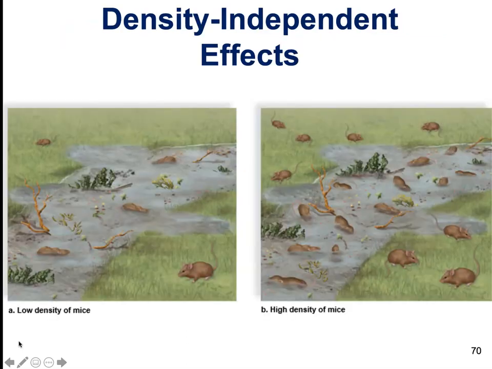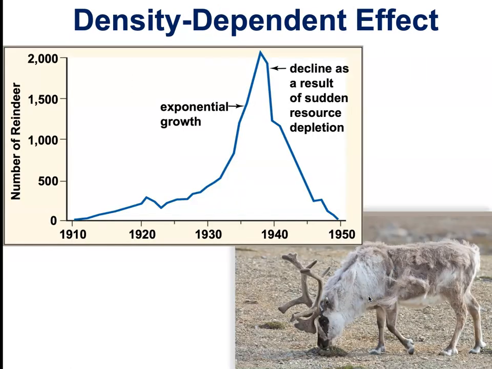So here's things like density-independent effects. Whether there's a lot of mice in a given area or hardly any mice in a given area, roughly half the population is going to be affected by a natural disaster like flooding. However, in a density-dependent factor, we're going to see significantly more mice affected.